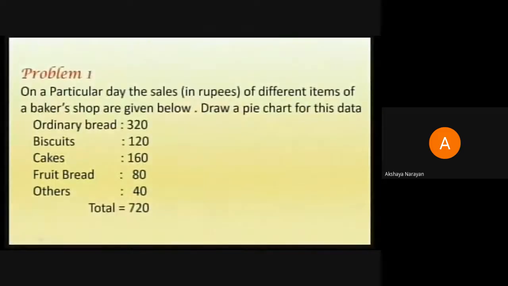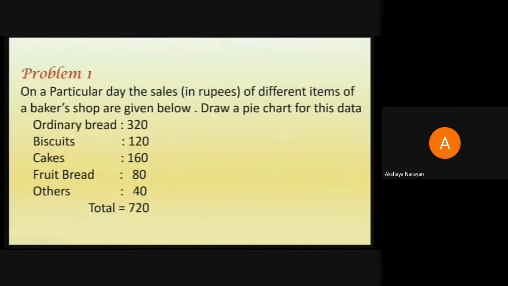So let me look into the problem and try to understand the problem first. On a particular day, the sales of different items at a baker's shop are given below. So there is a bakery selling all these items. And the sale made with respect to each item is given in rupees. So the ordinary bread on that day is sold for 320 rupees. Biscuits is sold for 120. Cakes is sold for 160. Fruit bread for 80 and the other items in the bakery is sold for 40.